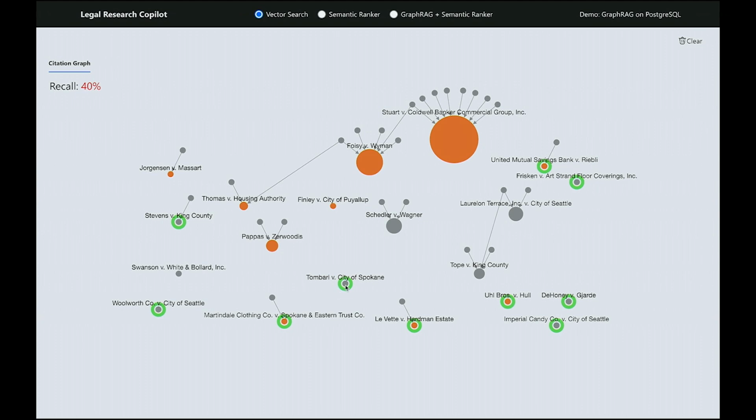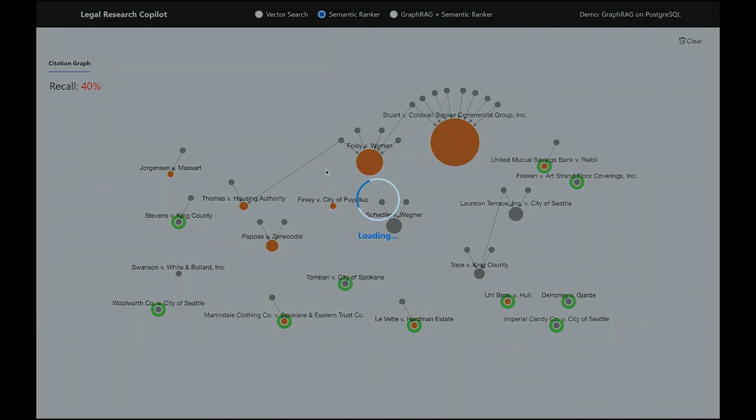As you can see, vector search didn't do a very good job. It only covered 4 out of 10 legal cases, so its recall rate is 40%, very low. That explains why the response from the LLM was incorrect, because it was based on the wrong data. So how do we improve that? We can switch into semantic ranker mode and apply the semantic ranker to improve results.